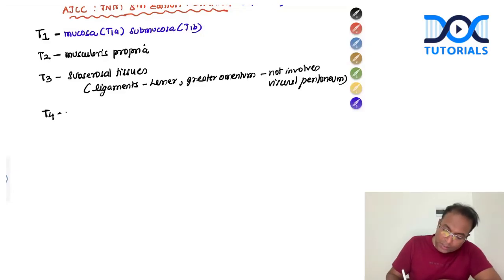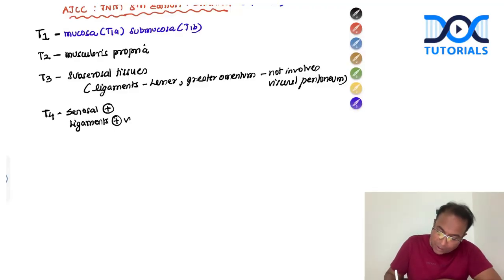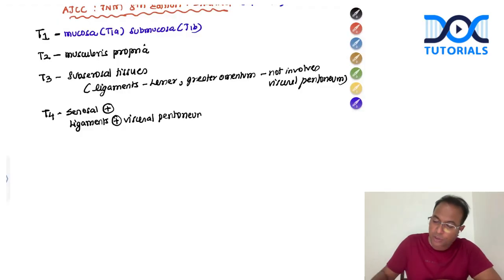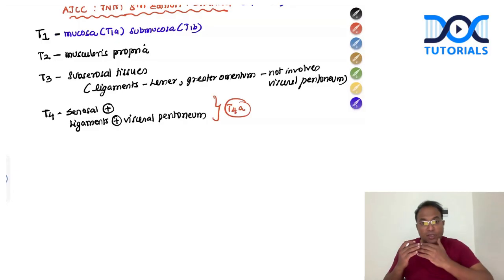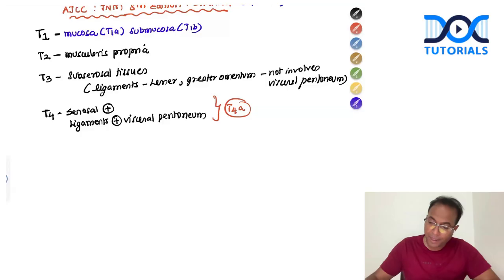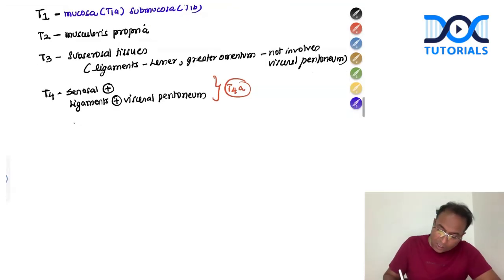T4 has serosal involvement present, and ligaments infiltrated to the visceral peritoneum. So ligamental infiltration to the visceral peritoneum is called T4A. So T4A has gone to the serosa of the stomach or to the ligaments of the visceral peritoneum, and T4B is adjacent organ involvement. Can you write what are the adjacent organs which can be infiltrated? That is coming under T4B.